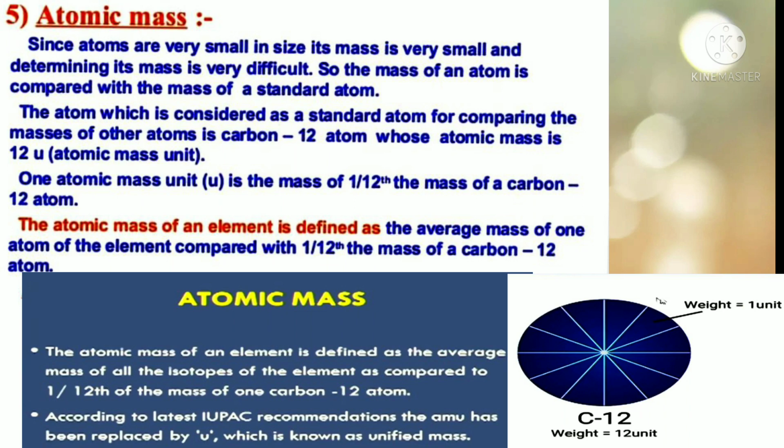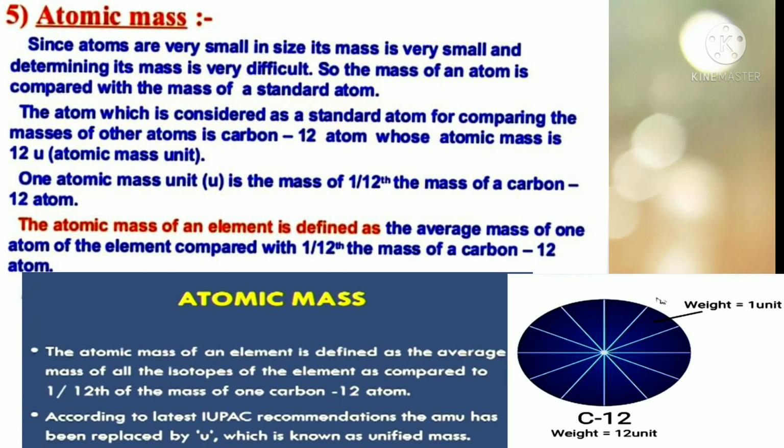So the mass of an atom of an element is compared with the mass of a standard atom. The atom which is considered as a standard atom for comparing the masses of other atoms is the carbon 12 atom, whose atomic mass is 12 units.